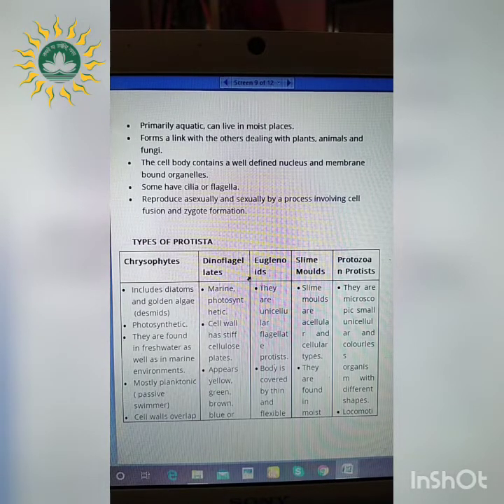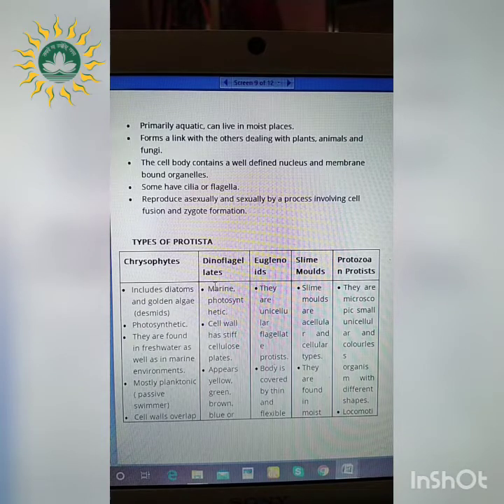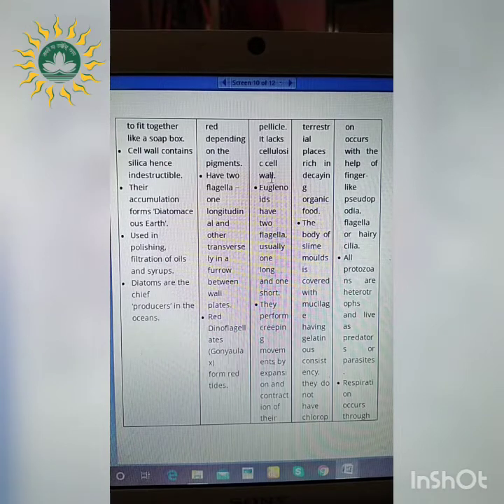Next type is euglenoids. So first is what? They are unicellular and flagellated organisms, right? So they are unicellular means one celled, and flagellated again means what? They can move. Secondly, the body is covered by a thin and flexible pellicle. So a thin and flexible pellicle is present, which is helping in the movement of these organisms. It lacks a cellulosic cell wall, so the cellulose is absent over here. Previously we have seen silica is present in chrysophytes. Here the cellulose was present, whereas in euglenoids the cellulose is absent.